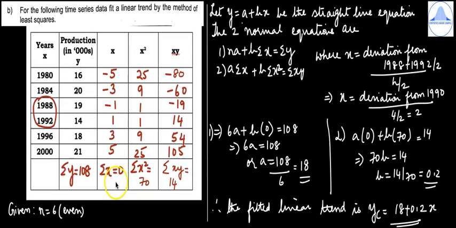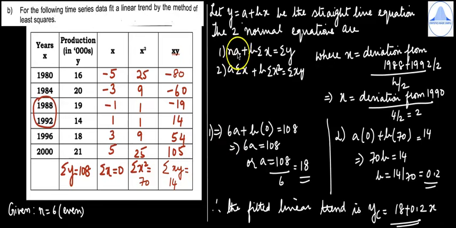Our aim is to make summation x as 0. Next, calculate x square, 25, 9, 1, 1, 9 and 25. So, summation x square is equal to 70. Next, we calculate xy. So, it is 16 into minus 5 is minus 80. Then minus 60, minus 19, 14, 54 and 105. So summation xy is equal to 14.